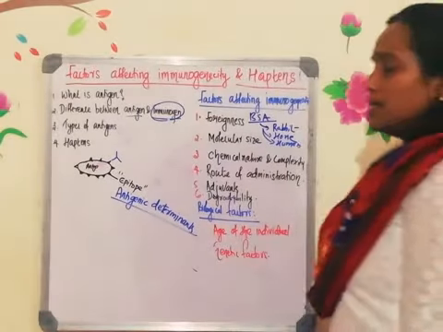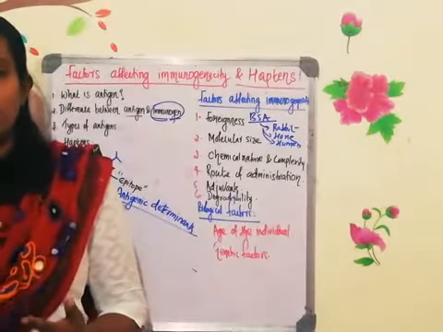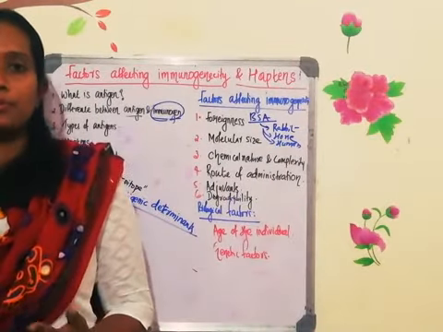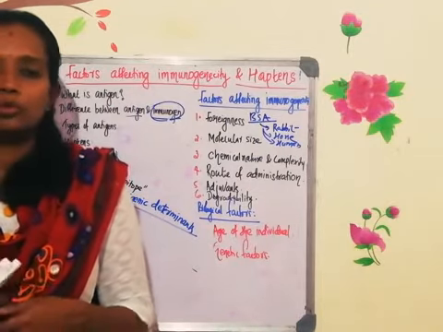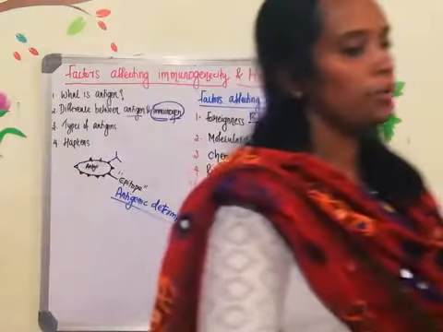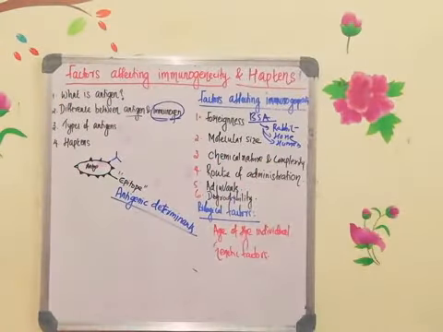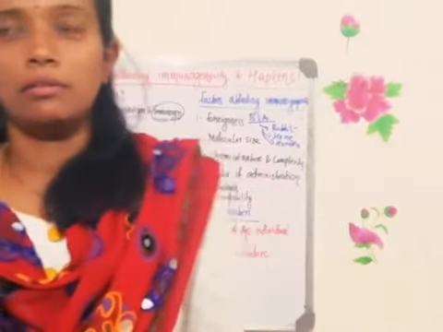Usually antigen enters into the body through the mouth, through the respiratory tract, through the digestive tract, through the urogenital tract, through the small cuts which are there on the body. So through any one of these regions, antigens can enter. But when you are doing some experiment, there are different types of route of administration.